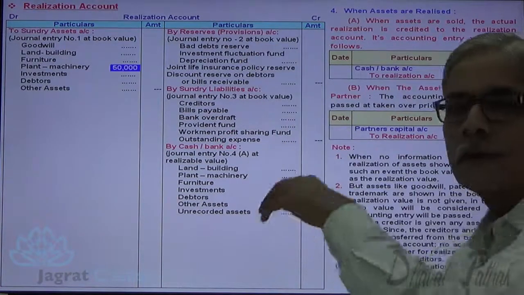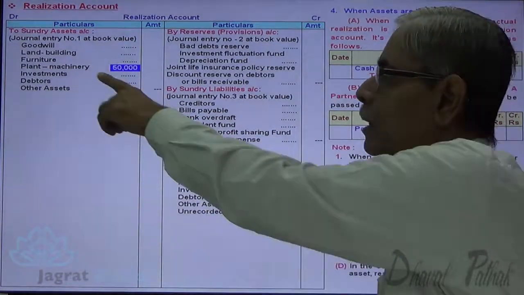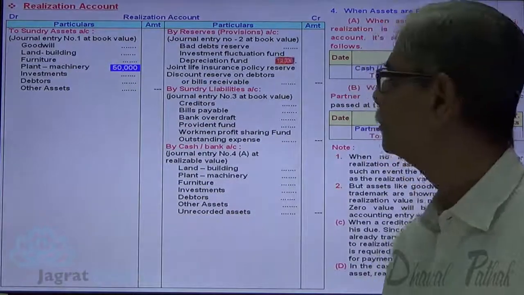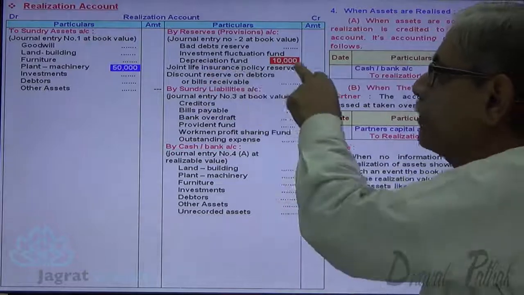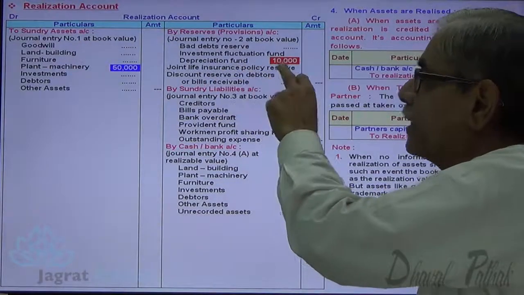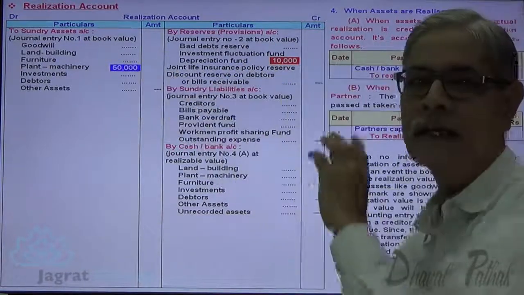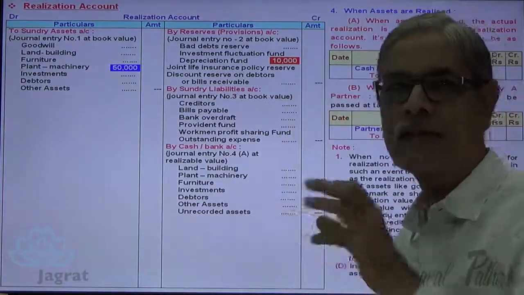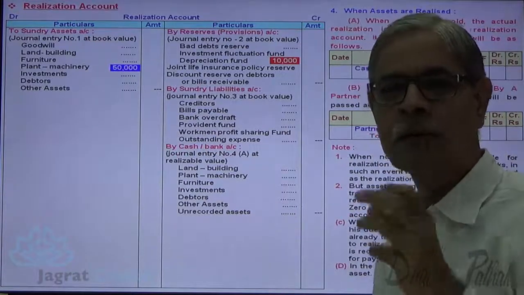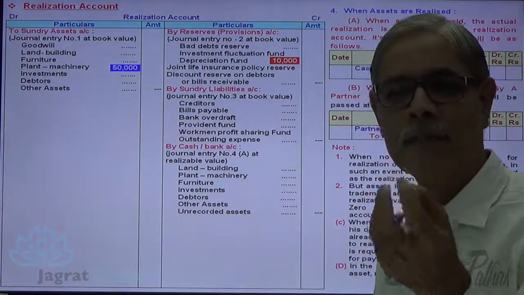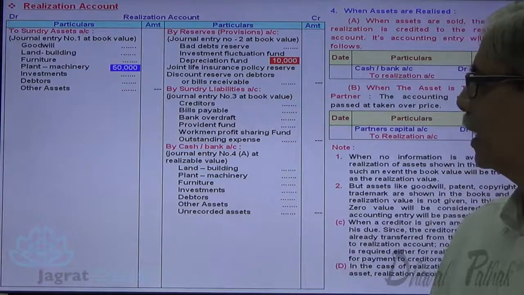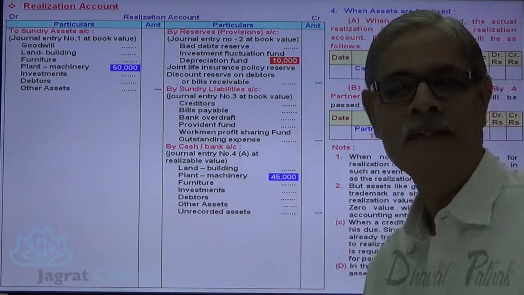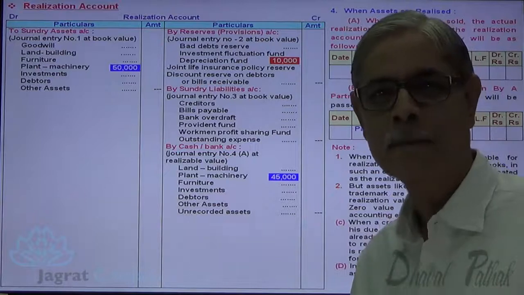Now let me give you a few illustrations. Suppose that the book value, the balance sheet value, of the plant and machinery is 50,000. The depreciation provision or fund that exists against it is 10,000. So plant and machinery is 50,000, and 10,000 is the depreciation provision against it. And plant and machinery realized 45,000. This is the actual transaction.